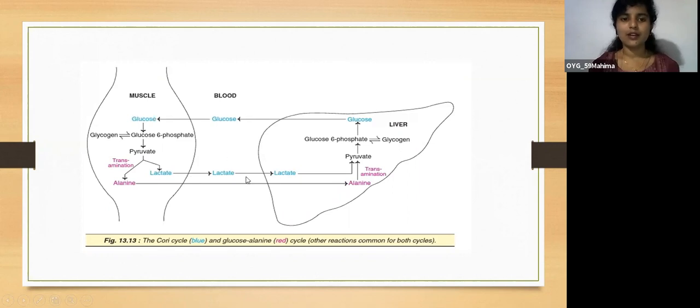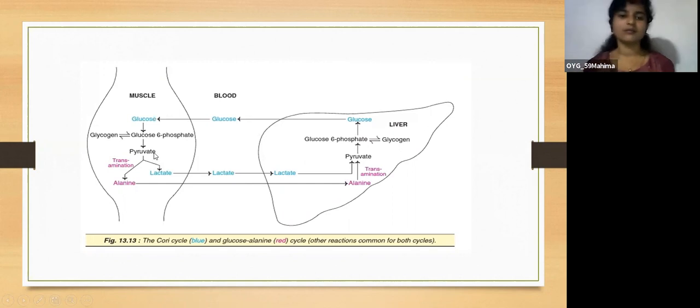In the liver, the lactate is again converted into pyruvate, and the gluconeogenesis reactions happen in the liver, forming glucose, and this glucose is returned back to the muscle. This whole reaction, whatever you can see in blue, is the Cori cycle.